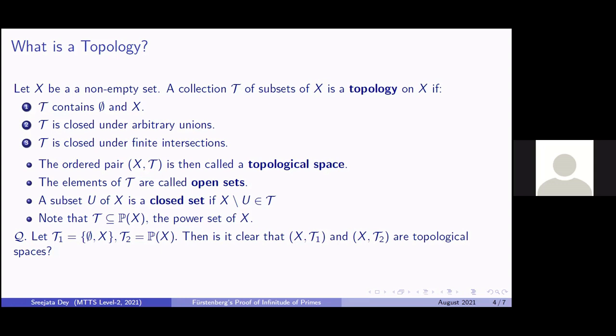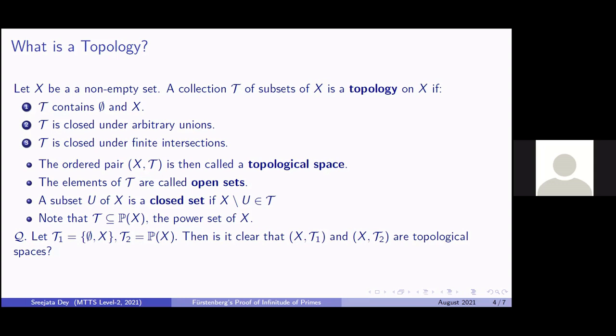So let us see. First look at tau1. The empty set and X are both there, which you can explicitly see. And if you take a collection of sets from tau1 and you take their unions and intersections, since the only sets there are the empty set and X, you won't get anything other than the empty set or the whole space X. So it is indeed closed under arbitrary unions and finite intersections.